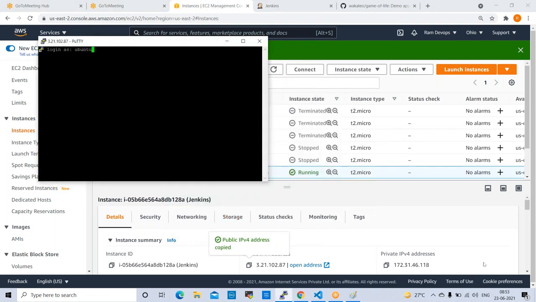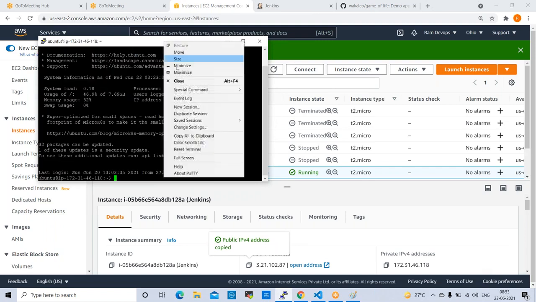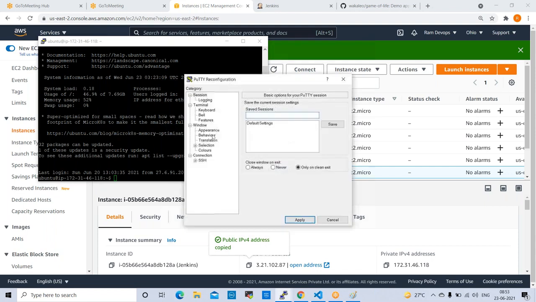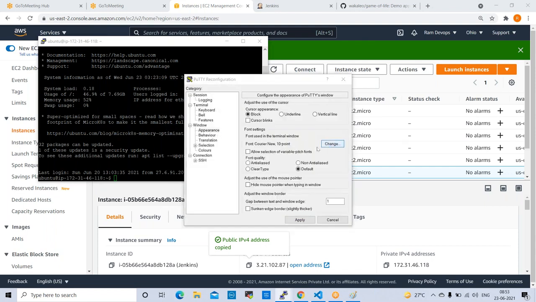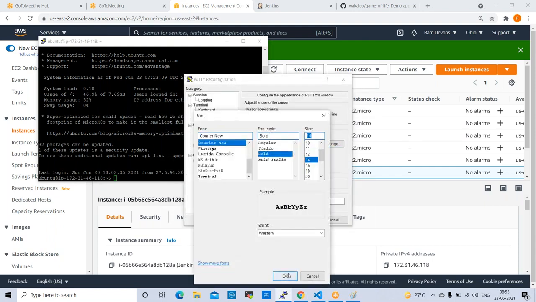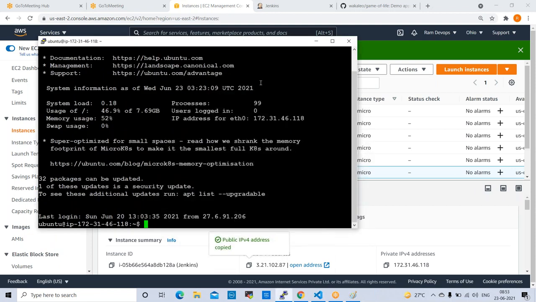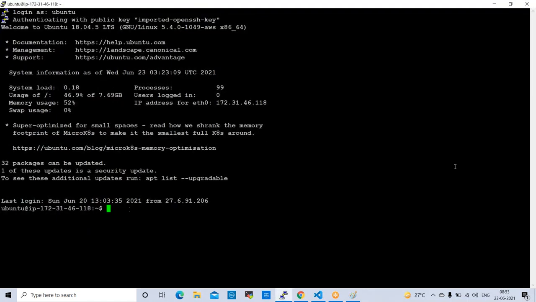Login ID is ubuntu, right? Yeah. So where we took the backup.